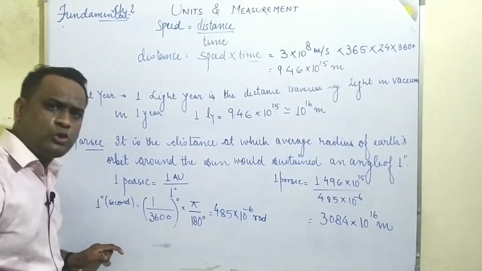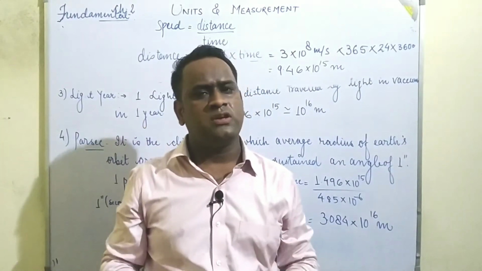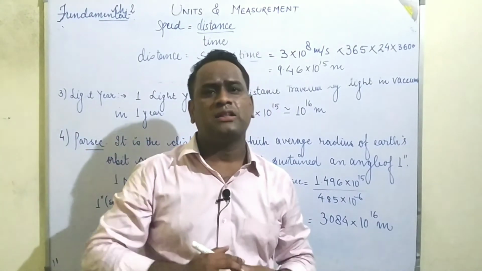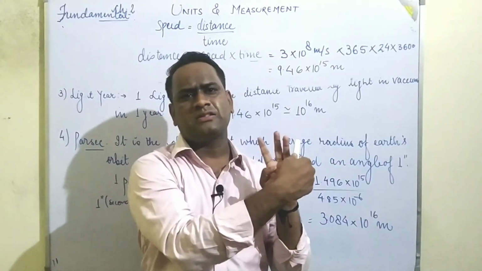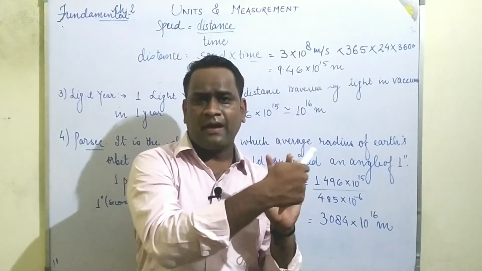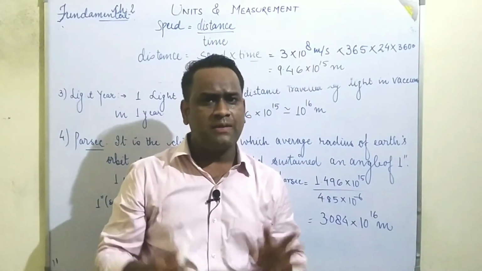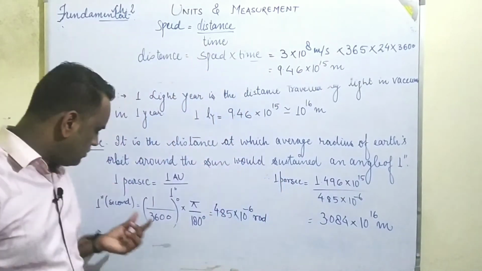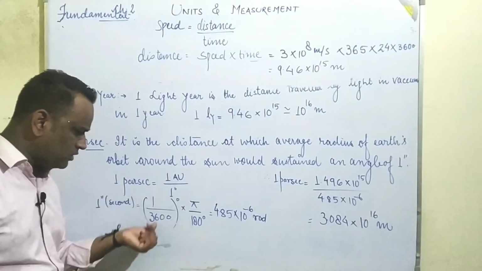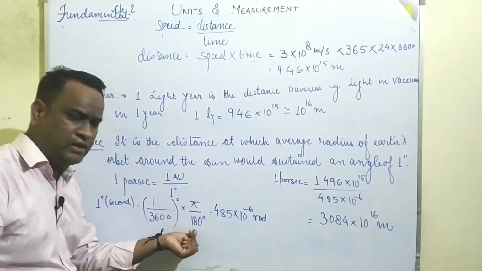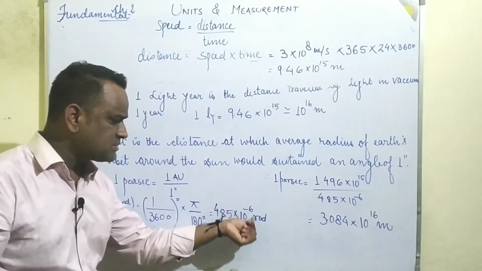As I have already told you all, radian and steradian are supplementary units. As we know, there are basically two types of quantities, fundamental quantities and, on the other hand, derived quantities. But between these two there is also a quantity known as supplementary quantities. So here 1 second is converted into radian: 1 upon 360 multiplied by pi upon 180. So it is converted to 4.85 × 10^-6 radian.